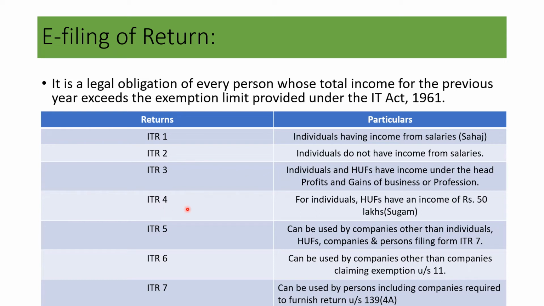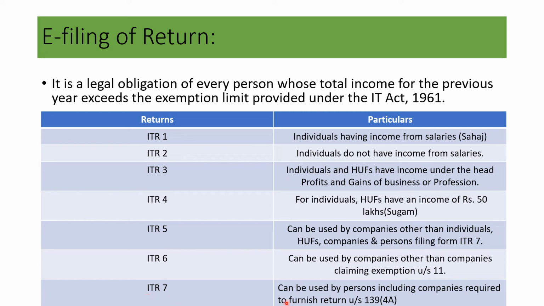Then ITR 4, for individuals and HUFs having an income up to rupees 50 lakhs, Sugam. Then ITR 5 can be used by persons other than individuals, HUFs, companies and persons filing Form ITR 7. Then ITR 6 can be used by companies other than companies claiming exemption under section 11.